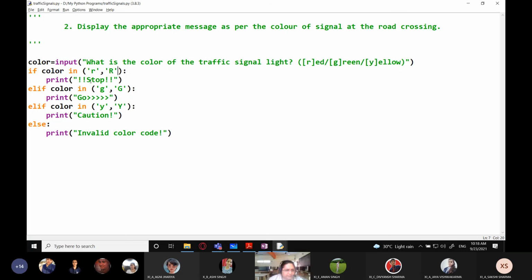If the user enters small r, it is a member of this list, so the condition will be considered true. Same way if color in small g or capital G, and same way if color in small y or capital Y. You will get the correct answer.